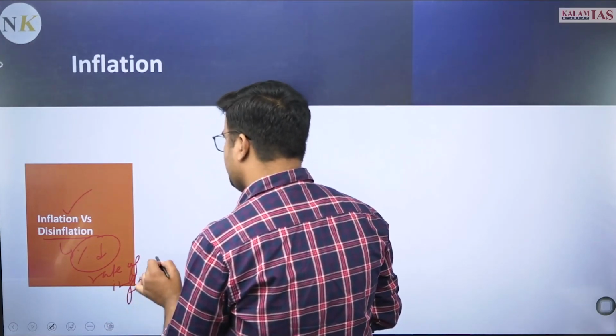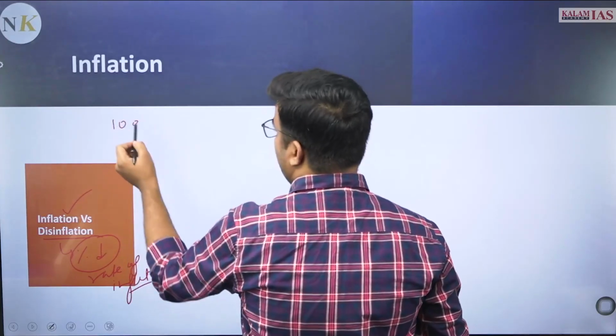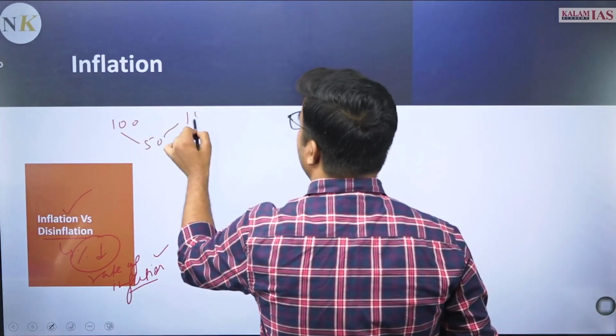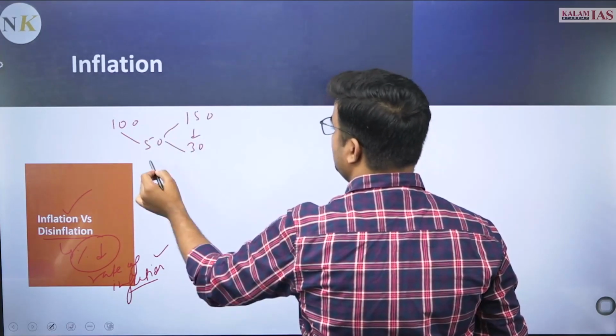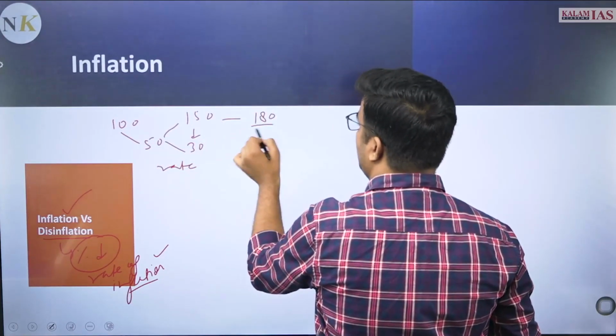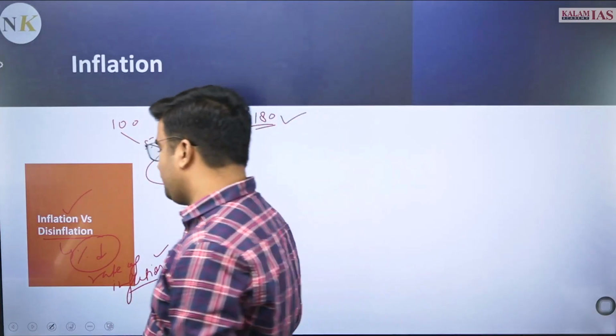So inflation is price rise, and disinflation is a decrease in the rate of inflation. Say, if some commodity was of rupees 100, the rise was 50 and it became 150. Now the rise is of 30. So now we see it is becoming costlier, but the rate is decreasing. So that shows disinflation.